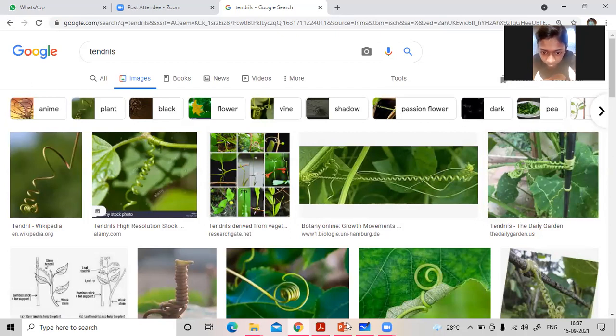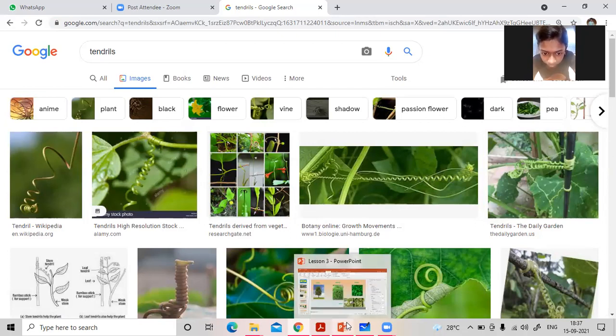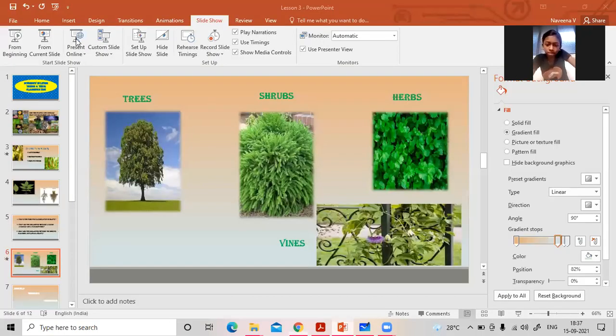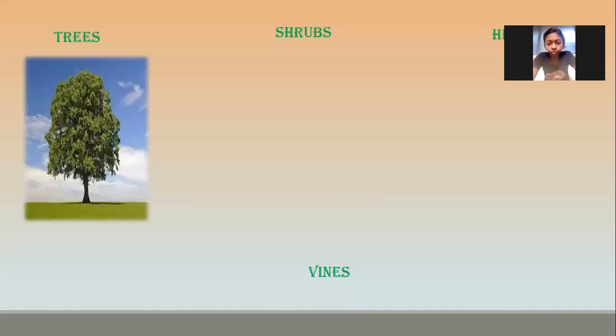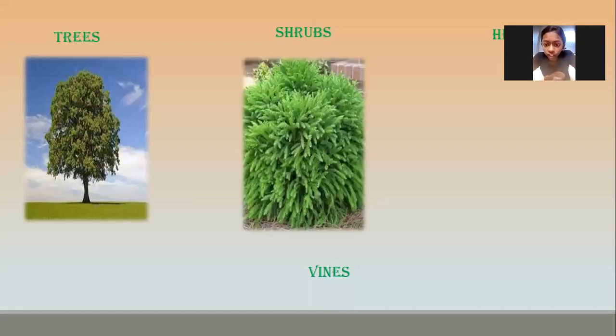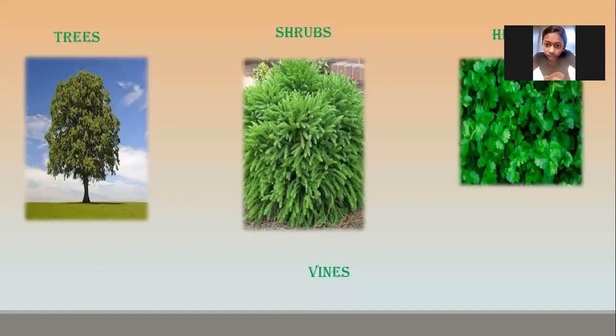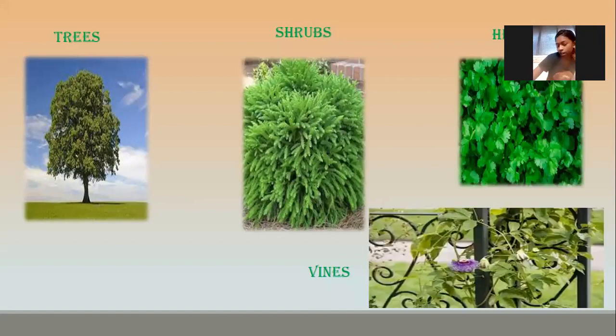So on the basis of the size and nature of the stem of a plant, plants are classified into how many types? Trees, shrubs, herbs, and then vines. This much is clear.